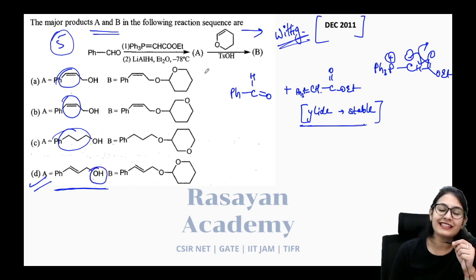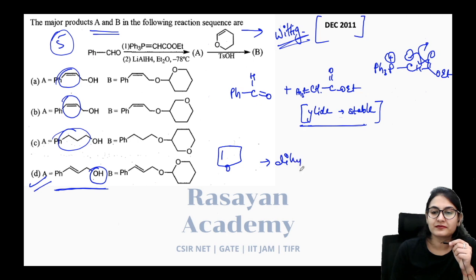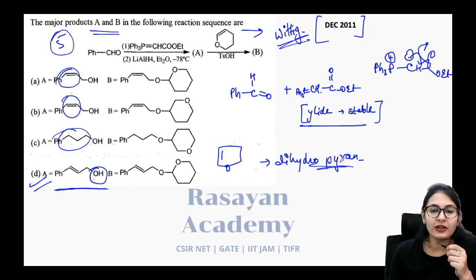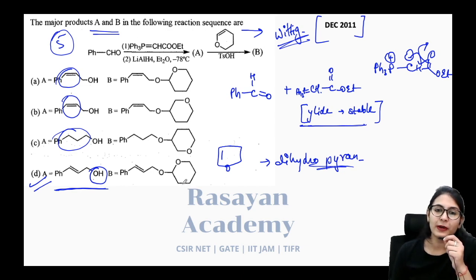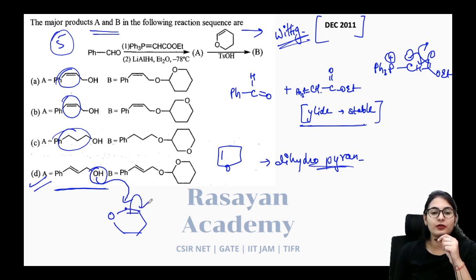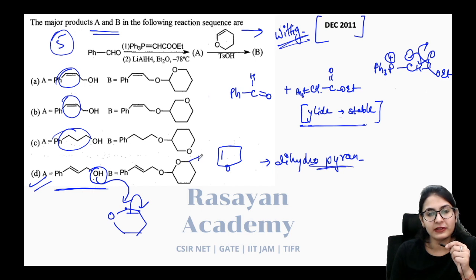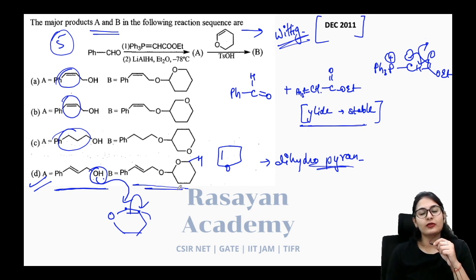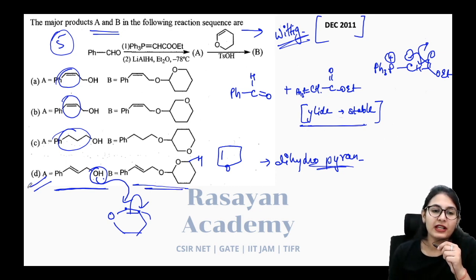So what is this molecule? It is dihydropyran. Okay, so it is going to be your 3,4-dihydro or 2,3-dihydropyran. Yes, and what happens is it is going to be attacked by the alcohol. Now let's see how the attack is going to take place. So this oxygen is going to attack over this carbon. You are going to have a new bond. Proton is being taken away by this carbon. This is what you have. This proton could transfer over here also, or the solvent proton could also be taken. That doesn't matter. So your answer is option number D.